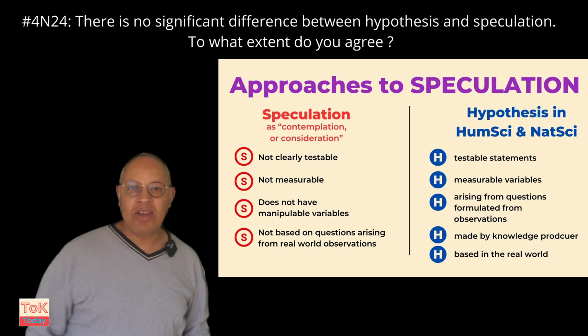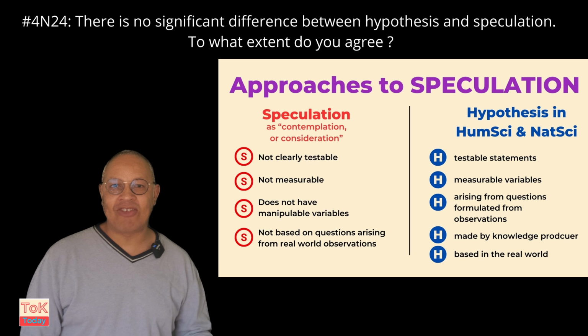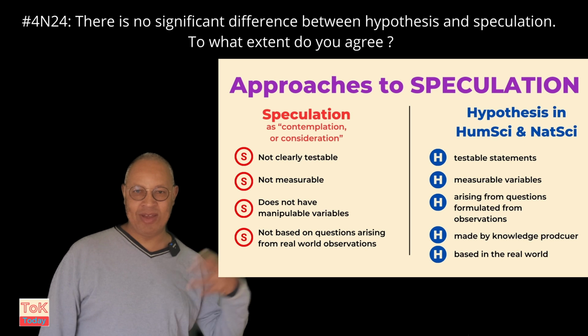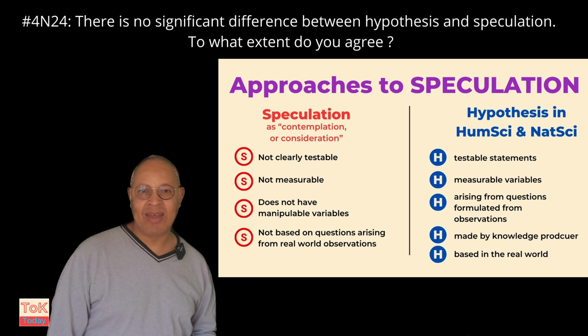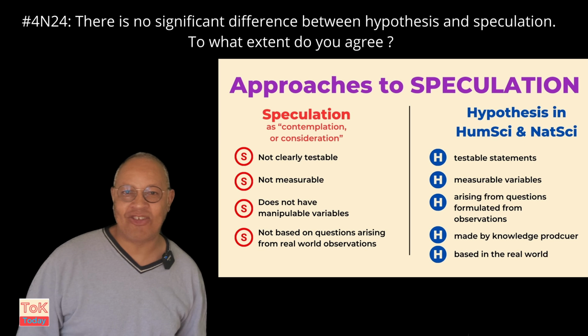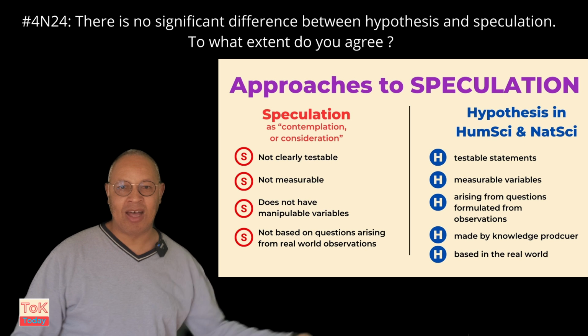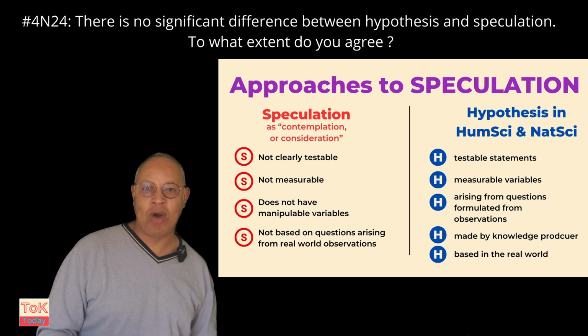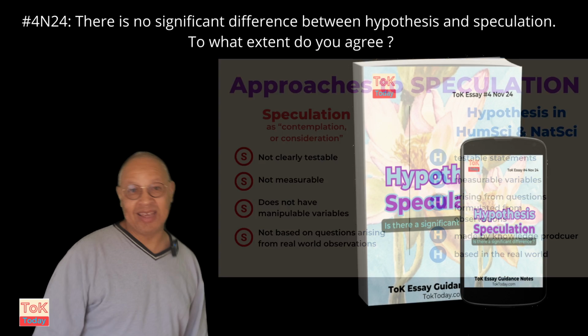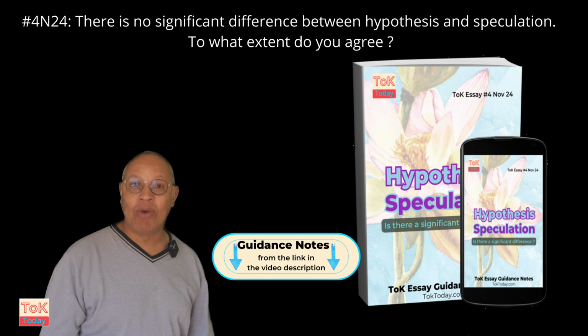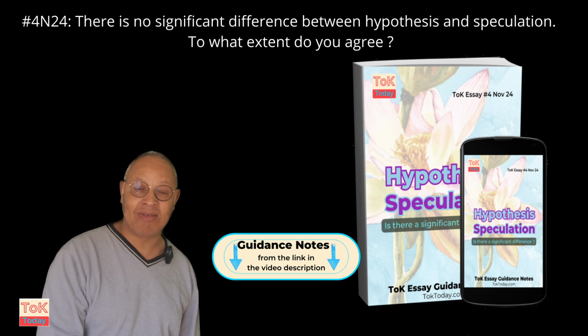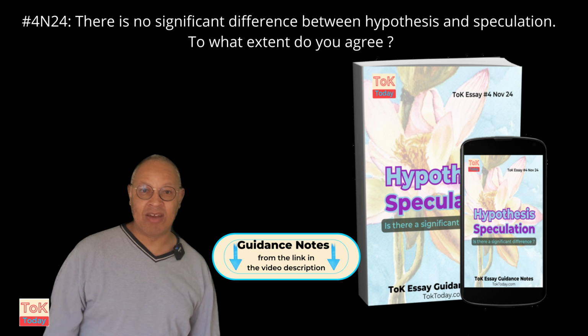So, in the human and natural sciences, speculation does not have the same characteristics as a hypothesis in the human and natural sciences. And the definitions for speculation in AOK, maths, history and the arts could be developed in the same way. And we do a lot of that in detail in the ToK Today essay guidance notes. And if you want more help with this essay, you can pick those notes up from the link in the video description.